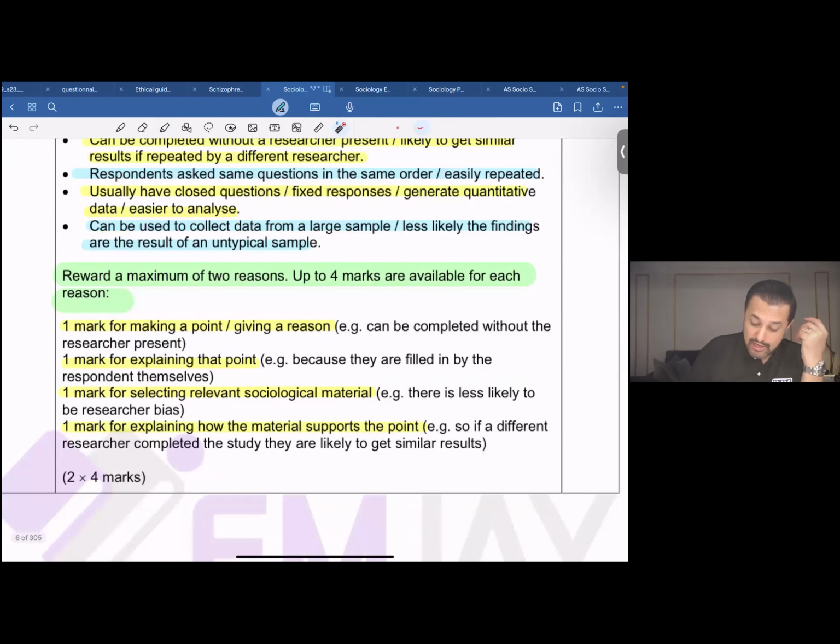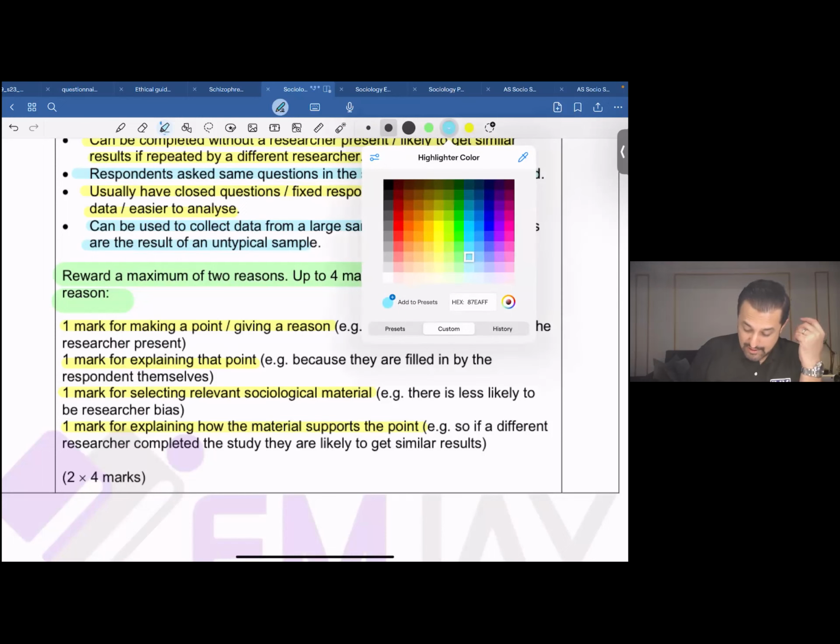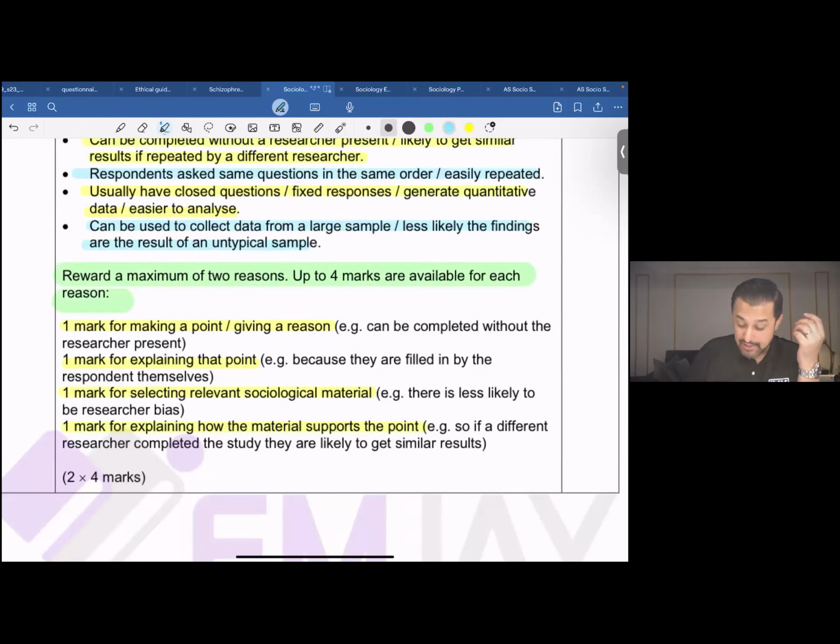Now, having a look at how the examiner says, having a look at the example that we have over here. So the point over here could be, it can be completed without the researcher being present. How is it that you're explaining it? If you write because they're filled in by a respondent themselves, 1 mark for selecting relevant sociological material. You could say there's less likely to be researcher bias.